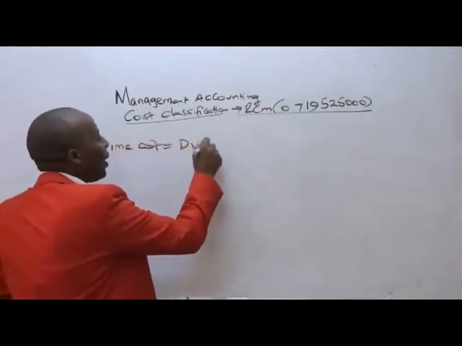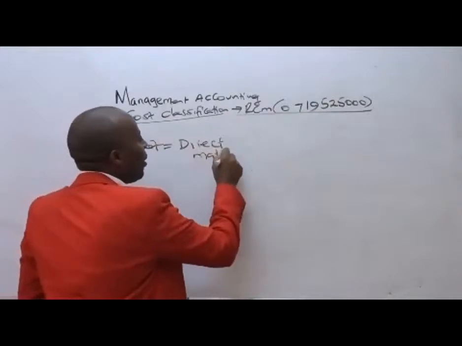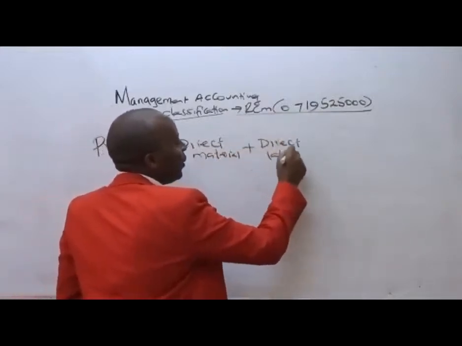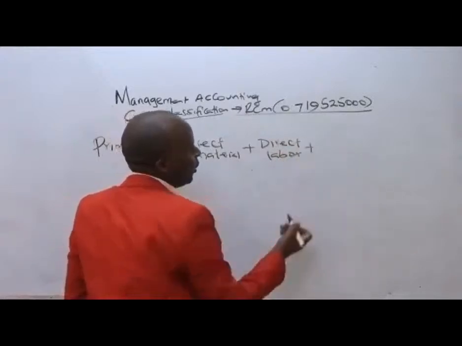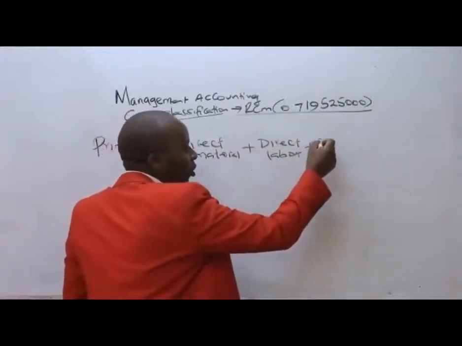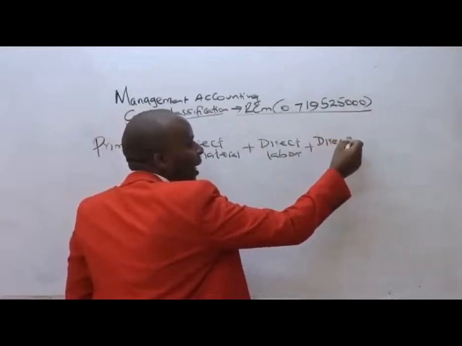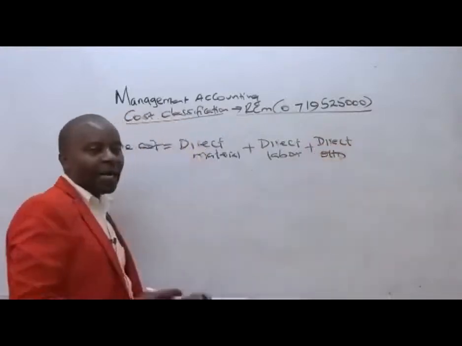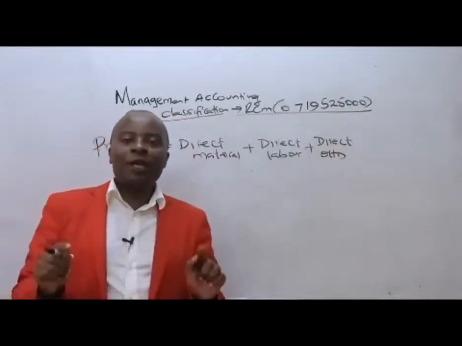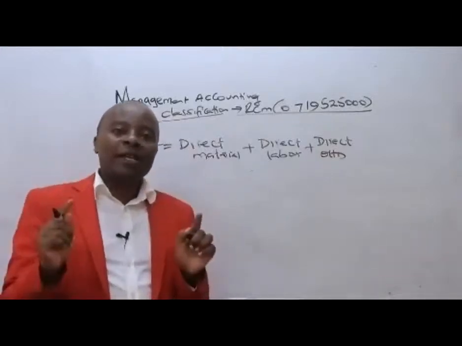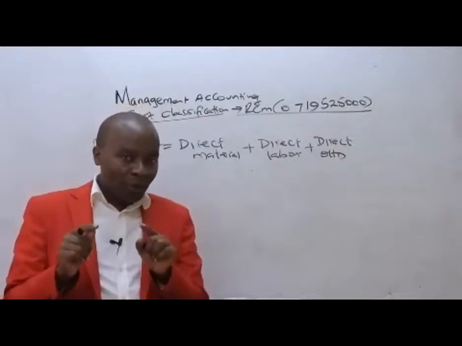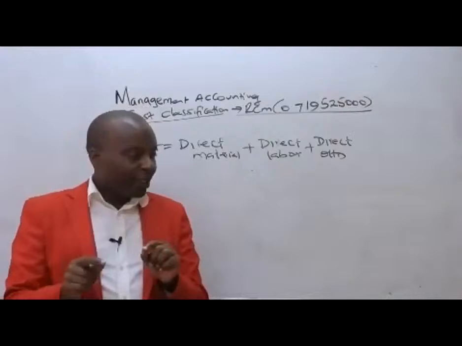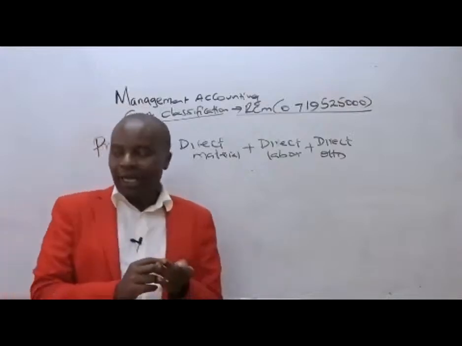We have direct materials plus direct labor, and if there is any expenditure that happens to be an overhead that is directly attributable, direct overhead. Perhaps you hired a production room directly attributable to a particular production process. That will fall under what we call direct overhead.